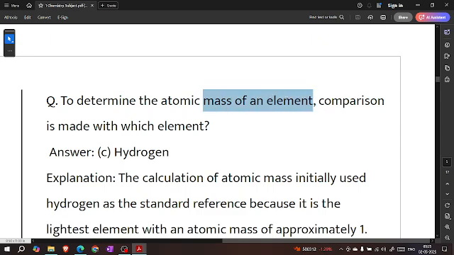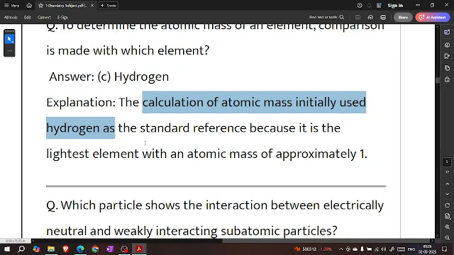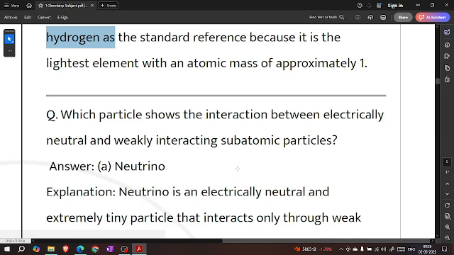To determine the atomic mass of an element, comparison is made with which element? Hydrogen. The calculation of atomic mass initially used hydrogen as the standard reference because it is the lightest element with an atomic mass of approximately 1.